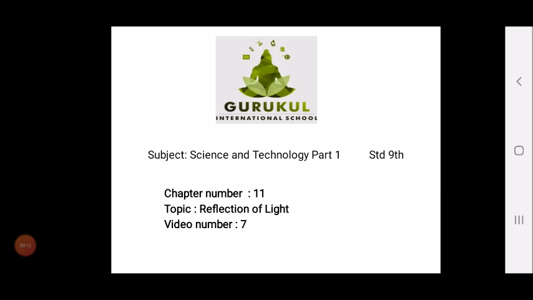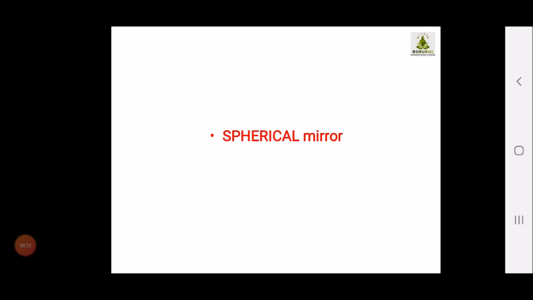Reflection of light we have started, and here we have already completed the types of mirror, that is plane mirror. Now children, today we are going to study about the spherical mirror. I hope you all are very well aware of the properties of the plane mirror. In the same way, now we are going to study the properties and the different uses of the spherical mirror.